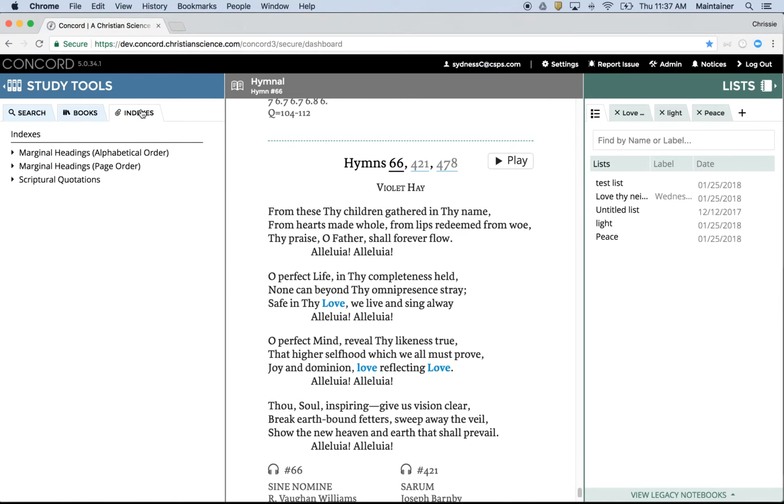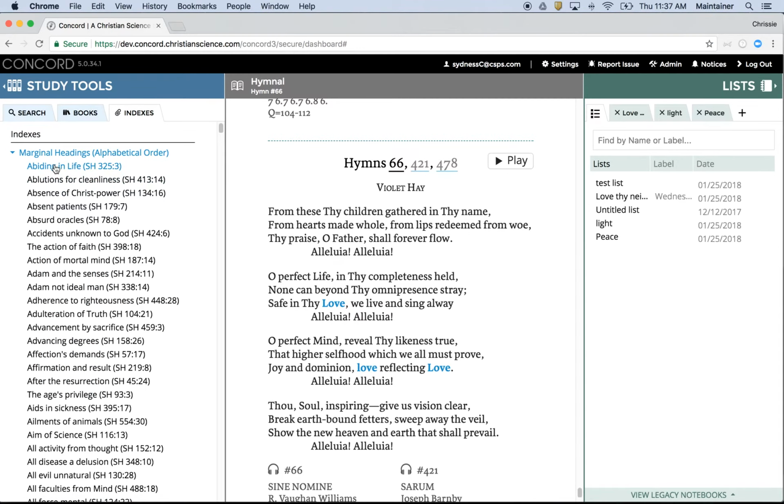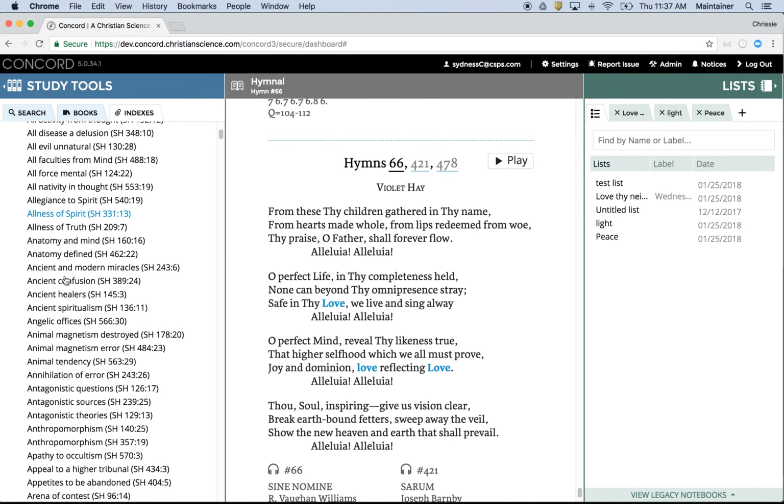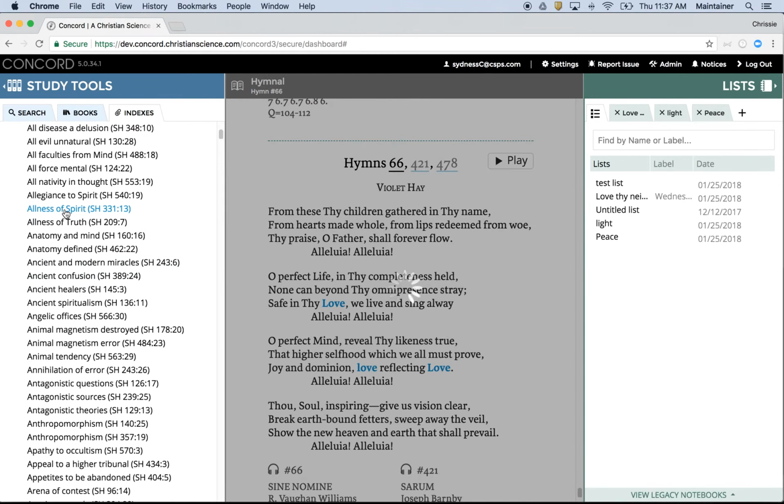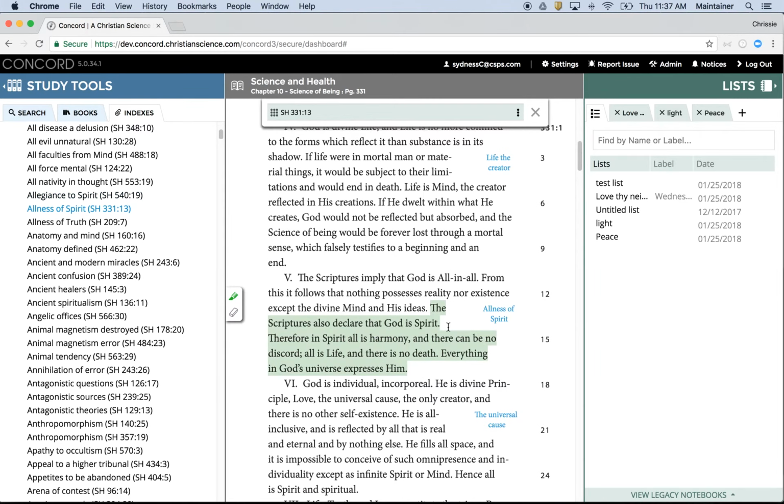The Indices tab has 3 lists. One are marginal headings in alphabetical order. Selecting this list and expanding it shows me all of the marginal headings contained in Science and Health in alphabetical order. I can select any of the marginal headings from this list, and it opens it up in the book text on the right, showing me the page and line number.